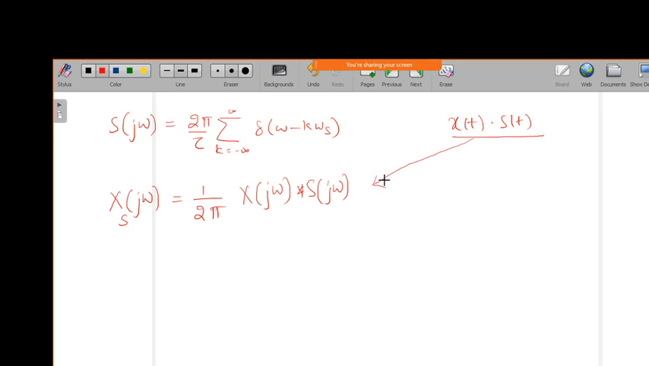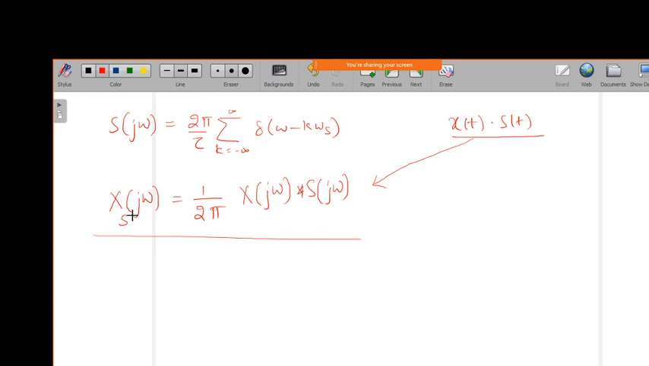So by using that modulation and convolution property, if I have multiplication in the time domain, it leads to convolution in the frequency domain, or if I have convolution in the time domain, it leads to multiplication in the frequency domain. We are using that property, and we are getting the sampled version of the Fourier transform.